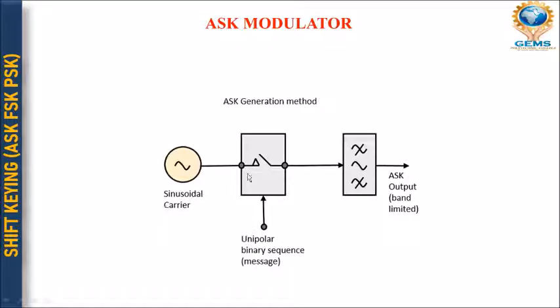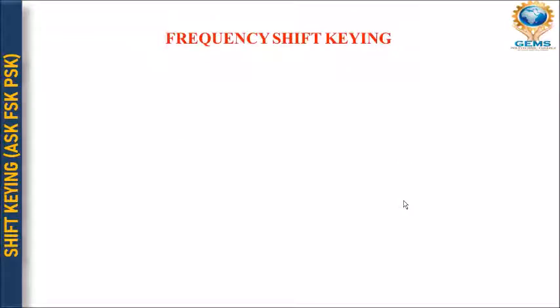This is the switch, and switching on and off depends upon the input data, the message being transmitted from one place to another. According to that, our output will behave. So this is the ASK output, that is band limited. What is ASK? It is amplitude shift keying. I think this figure will be quite clear to you.